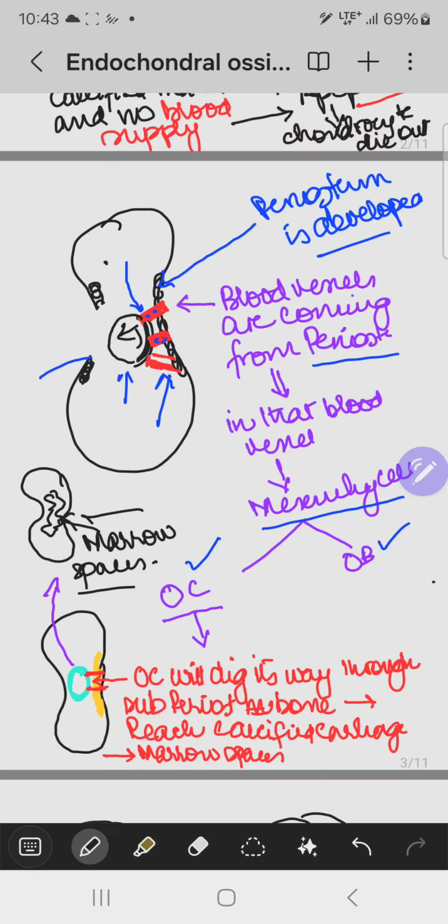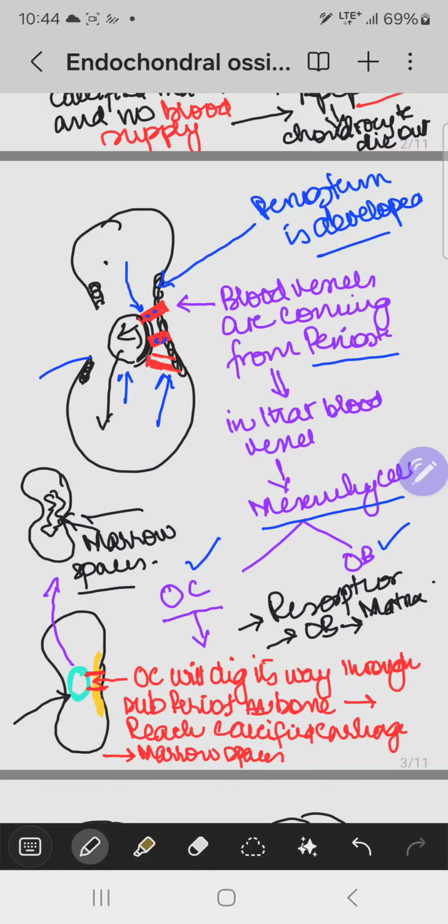Now what will happen is that these lacunar spaces undergo a resorption, and they are also followed by osteoblastic cells forming matrix, which results in the formation of marrow spaces.